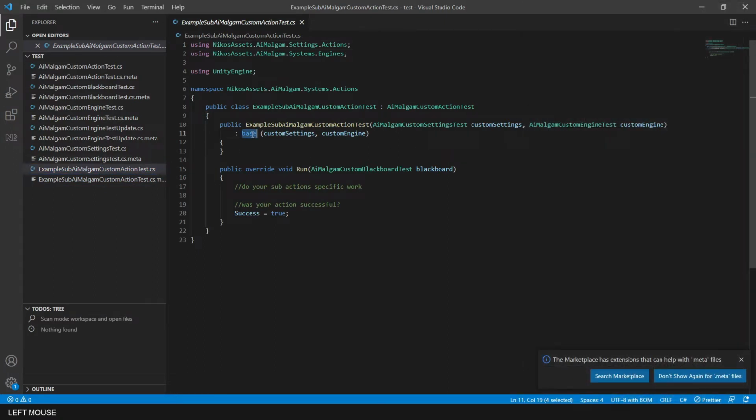As you can see, this sub-example action is not abstract and inherits from our base abstract action, calling its constructor as well. The most important section here is the run method, where you implement your action's logic that is run in the engine for the AiMalgam instance at runtime.